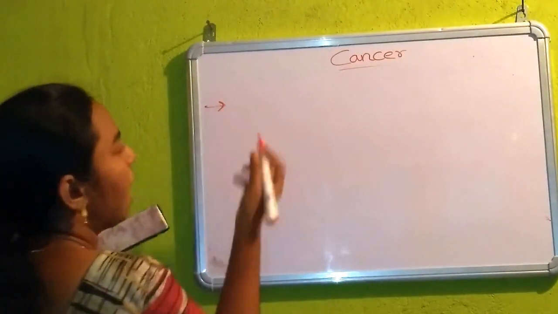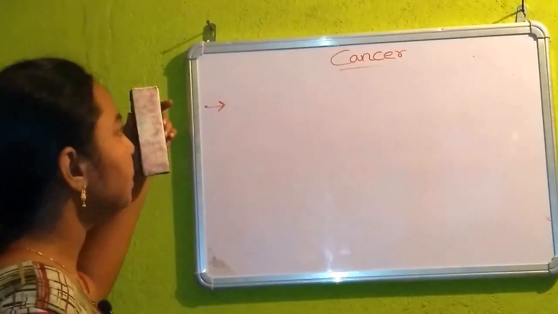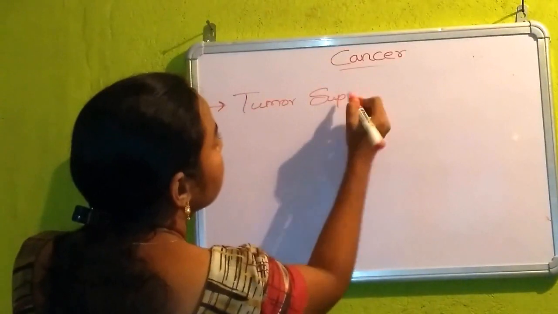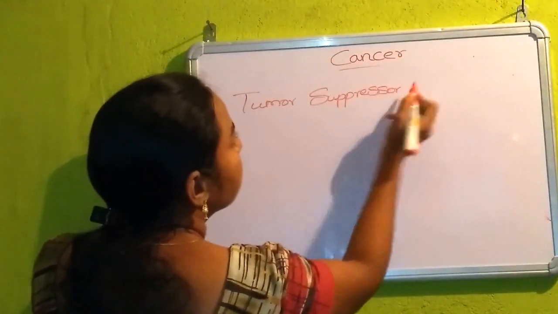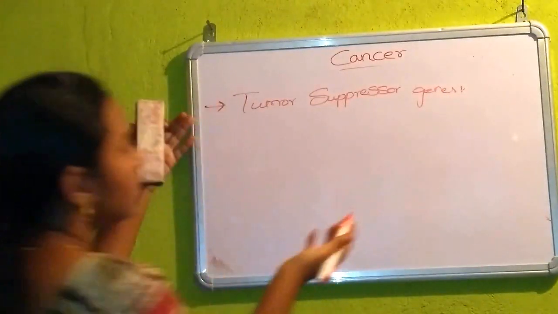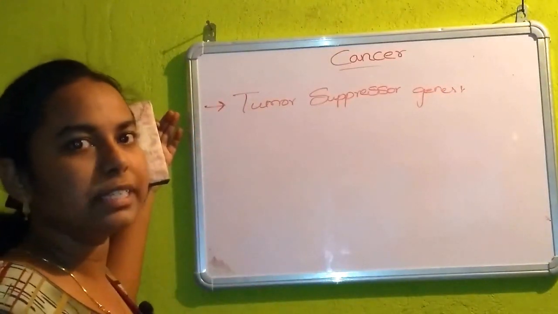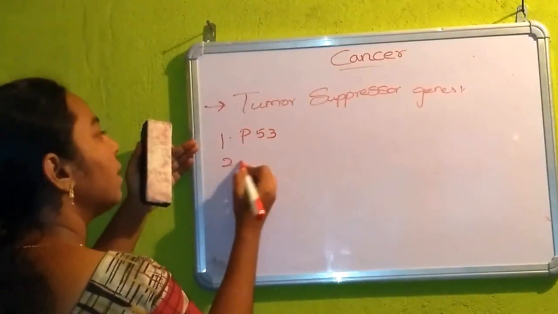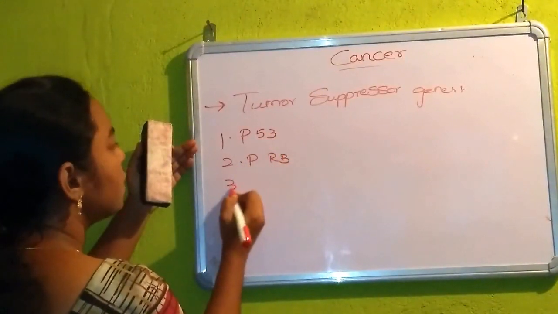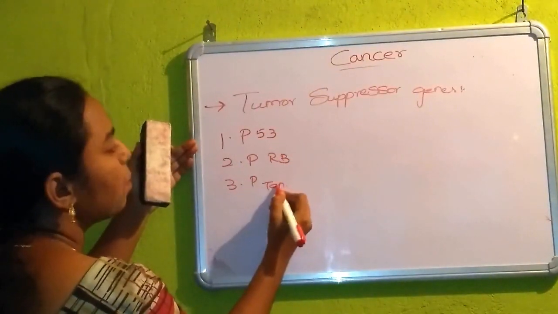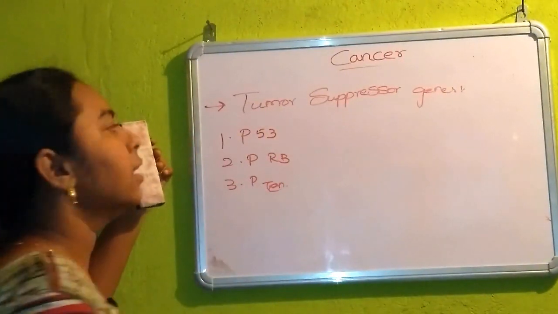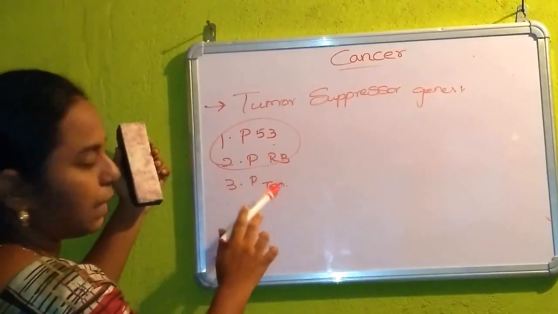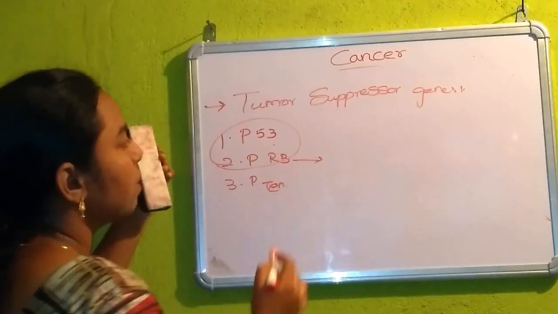Again we will have a summary. Just see, tumor suppressor genes means the genes which are suppressing the growth of tumor forming cells. So there are three important tumor suppressor genes. One is P53, another one is PRP and the other one is P10. We have not discussed P10 because it is very negligible. The main roles have been taken by these two only. One is P53 and the other one is PRP. PRP is the retinoblastoma gene.